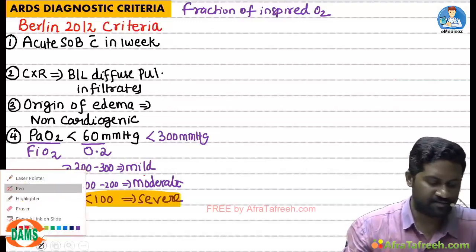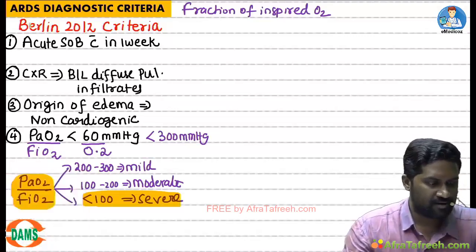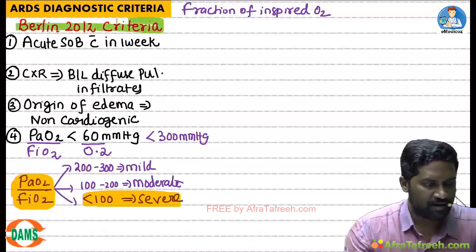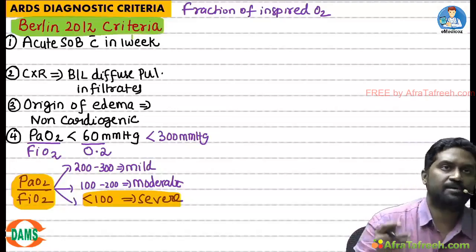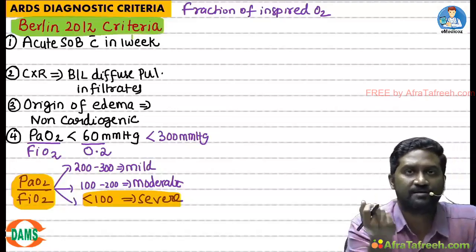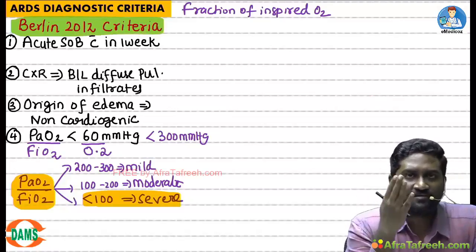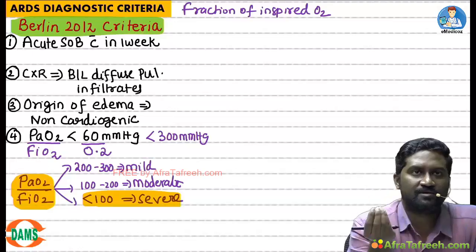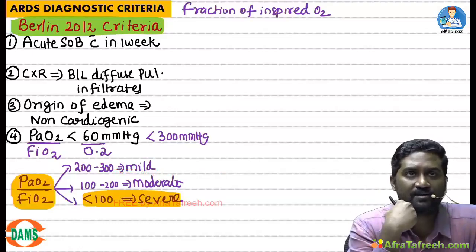It is the same thing: acute shortness of breath within 1 week, chest X-ray showing bilateral diffuse pulmonary infiltrates, origin of edema non-cardiogenic, PaO2 by FiO2 less than 300. So when they mention Berlin 2012 criteria, don't think it is something different.